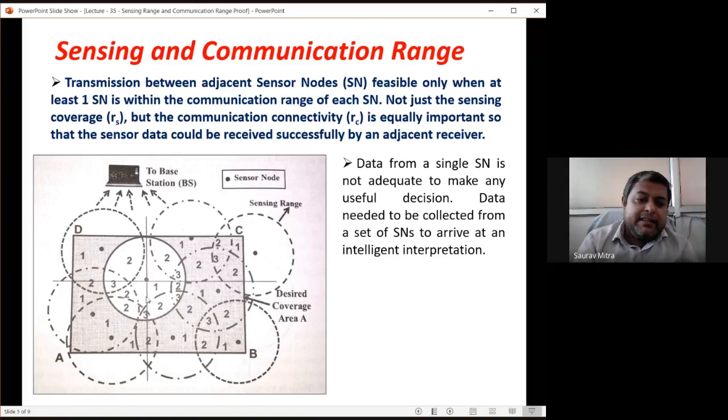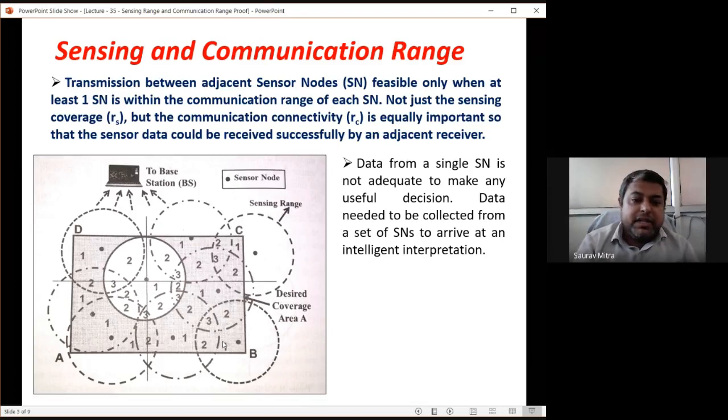This is the sensing range of this sensor node which is kept here, and this data is sent to this sensor node, or is again relayed to this sensor node, and this sensor node is sending the data to the base station. So this data goes to the base station with 1, 2 and 3 hops.